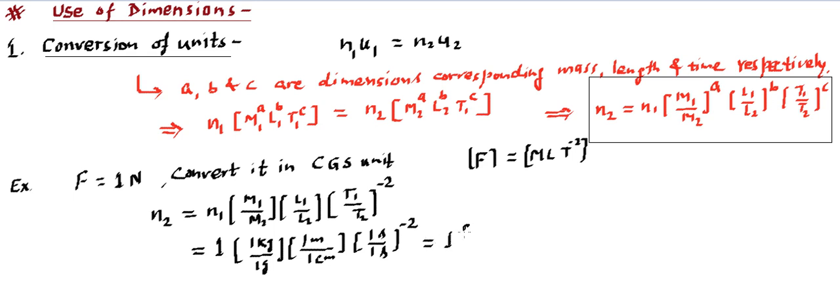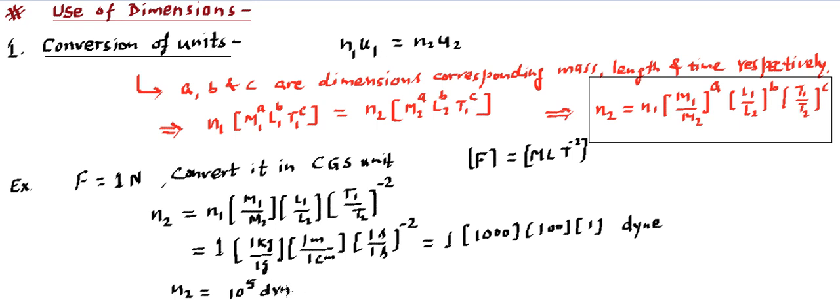That's the 1. In the first bracket we will find this is 1000 grams, so the first term will come out as 1000, and this meter we know is 100 centimeters, so we will find it 100. In the last bracket it will be 1, and this unit will be in CGS, and we know in CGS it's a dyne. So we can say this N2 is equal to 10 raised to power 5 dyne, that means the force value in CGS unit.